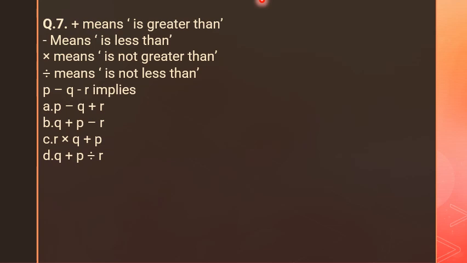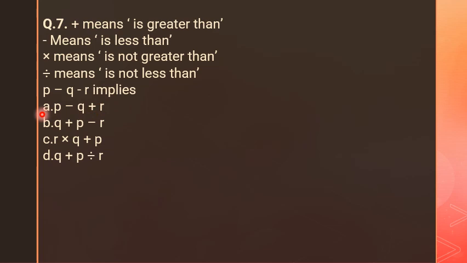I am repeating once again. Addition sign means is greater than. Minus sign means is less than. Multiplication sign means is not greater than, and the division sign means is not less than.